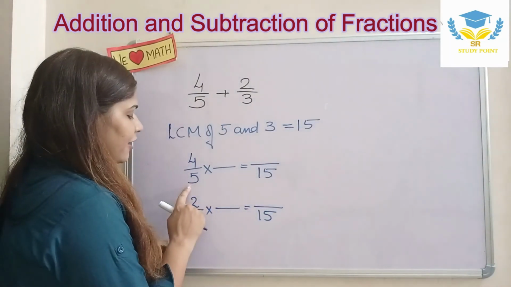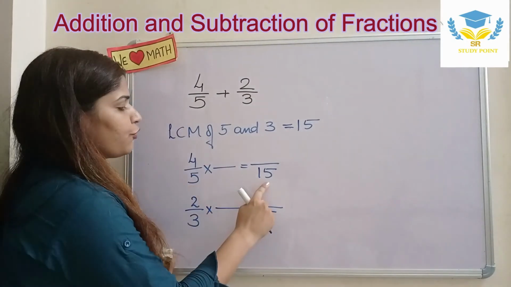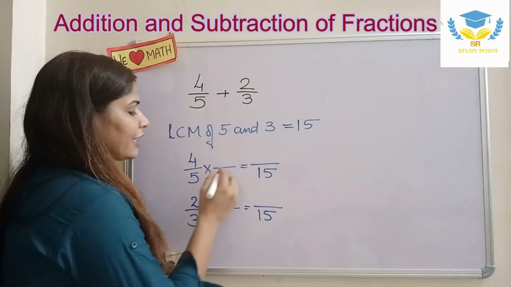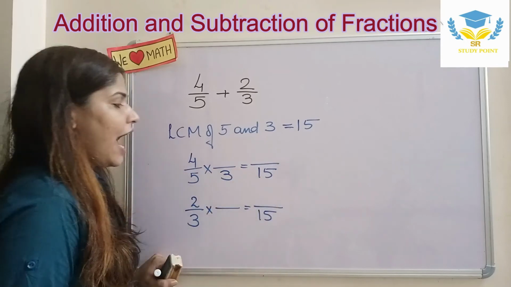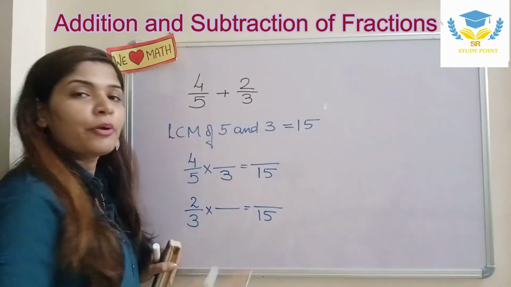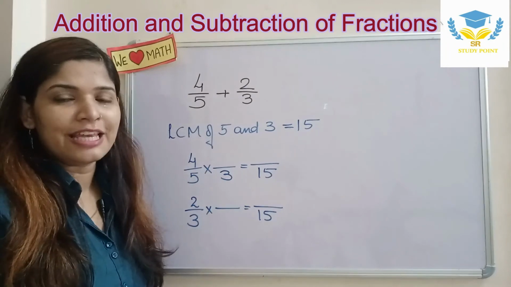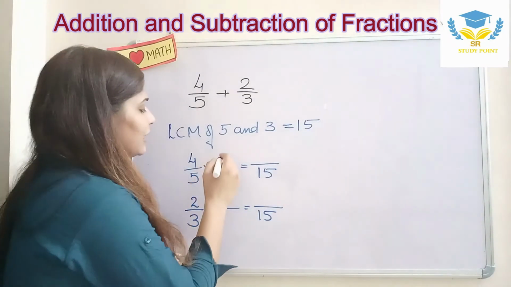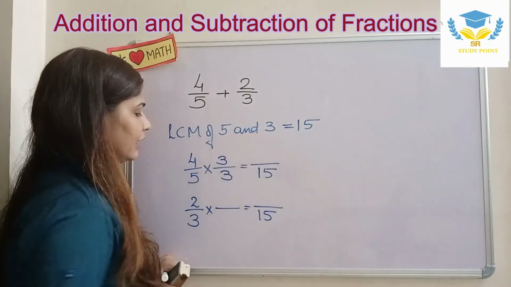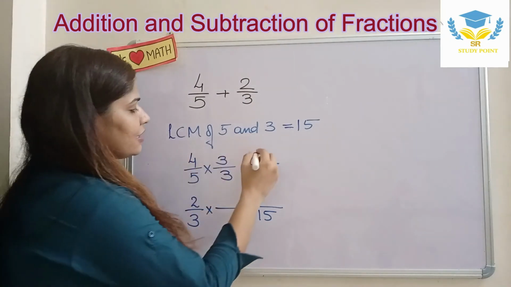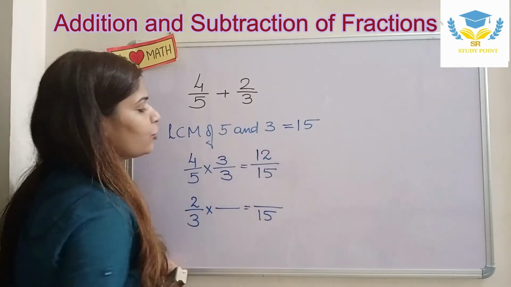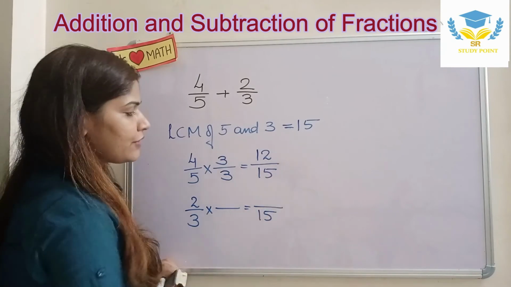If I have to make 5 into 15, I need to multiply by 3. And the rule says that whatever we do with the denominator, we have to do the same with the numerator. So I am going to multiply the numerator also by 3. 4 3s are 12. So now we have the new fraction 12 upon 15.